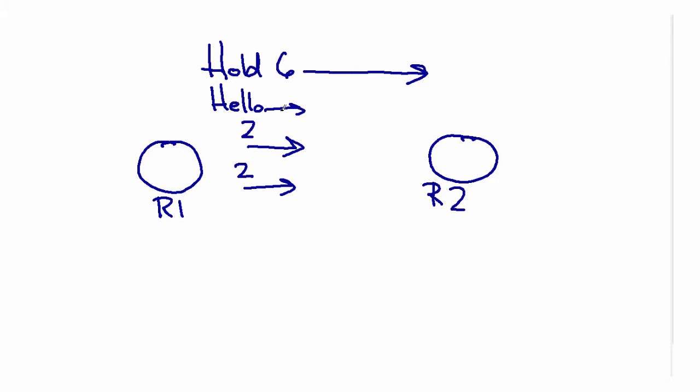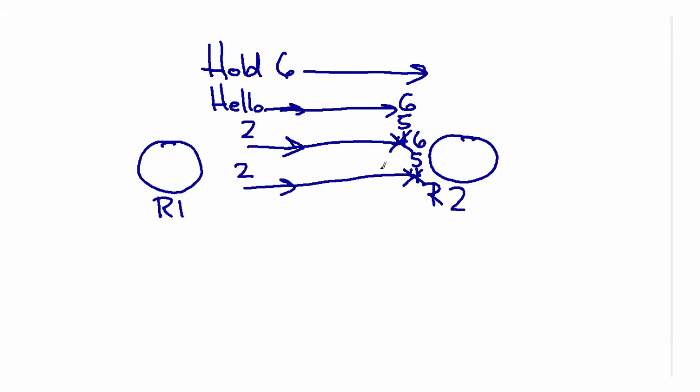So R1 sends a hello packet, and then R2 begins counting down 6, 5, 4. Oh, I received another hello packet from R1. So I'm going to start over. 6, 5, 4. Oh, I received another hello packet from R1. Let's start again. So every 2 seconds, R2 resets its hold counter.